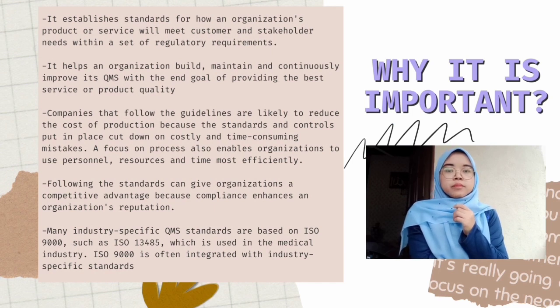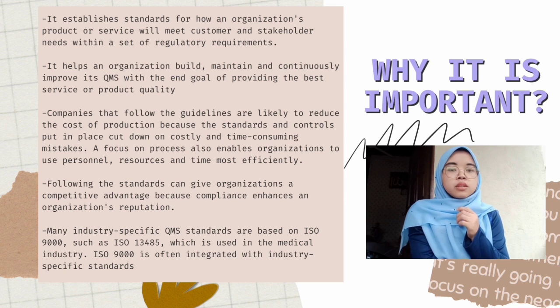Why is ISO 9000 important? ISO 9000 is important because it establishes standards for how an organization's product or service will meet customer and stakeholder needs within a set of regulatory requirements. It helps an organization build, maintain, and continuously improve its QMS with the end goal of providing the best service or product quality. Companies that follow the guidelines are likely to reduce the cost of production because the standards and controls put in place cut down on costly and time-consuming mistakes.